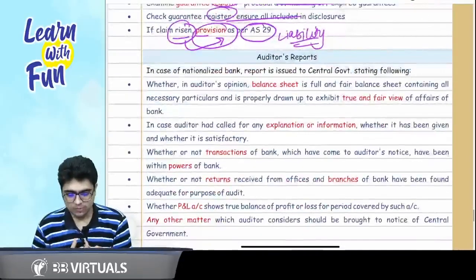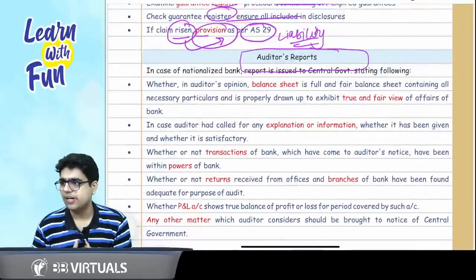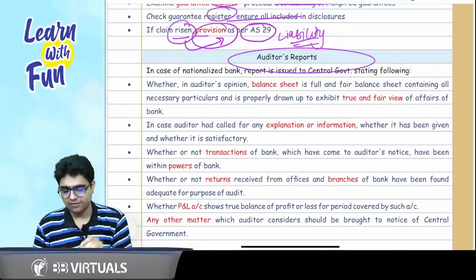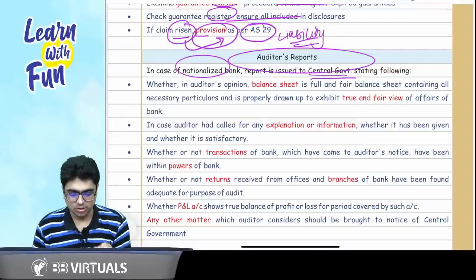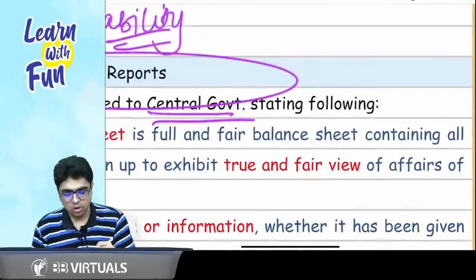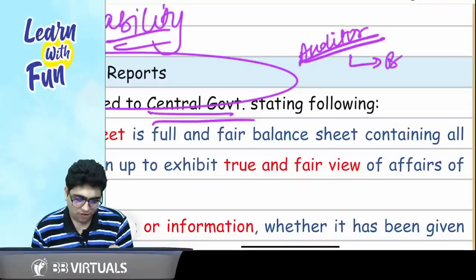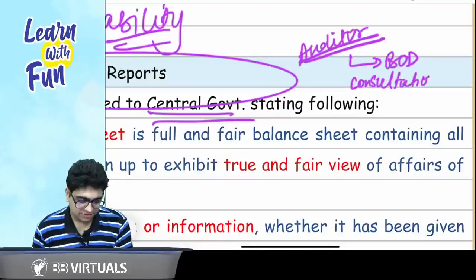Now comes the concept of audit reports, and this is the last concept we are taking up in this revision. Can we do? Yes, sir. Audit reports, in case of nationalized bank, it is issued to the central government. Now my question to all of you: who appoints the auditor of nationalized bank? Sir, the auditor of nationalized bank is appointed by the board of directors in consultation with central government.